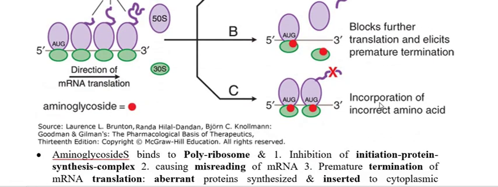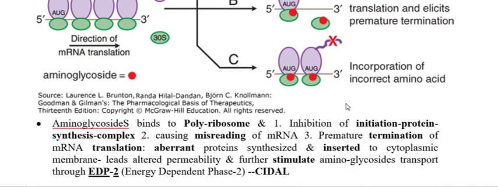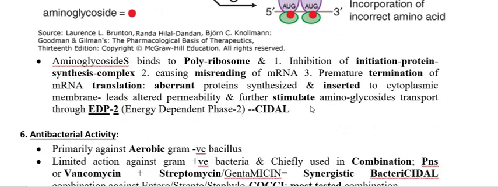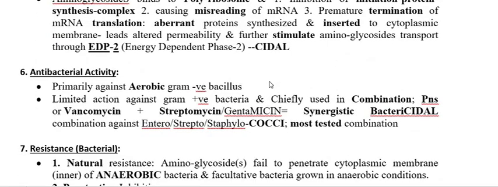It initiates the permeation of more aminoglycoside, and therefore increases the porosity and inhibits protein synthesis, and finally kills the bacteria. Therefore this is called the lysis of the bacteria, and so it is called a bactericidal group. So this is all about the mechanism of action of aminoglycoside.